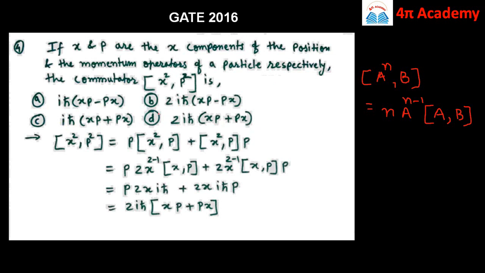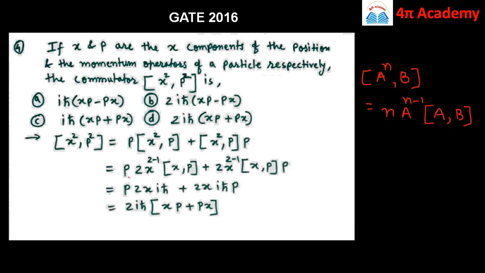Now here this is the commutator bracket of x square comma p square, which is equal to p into the commutator of x square comma p plus the commutator of x square comma p, of p. So by using the identity, by using the property which is a raised to n comma b, which is equal to n into a raised to power n minus 1 into the commutator bracket of a comma b.